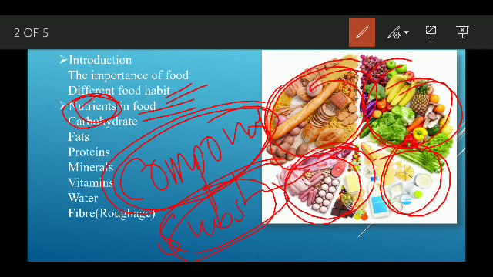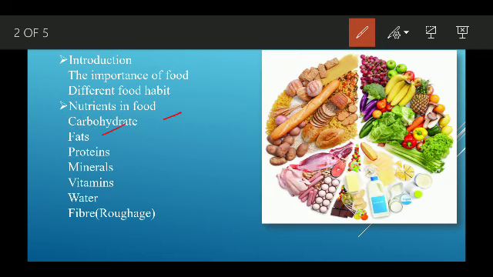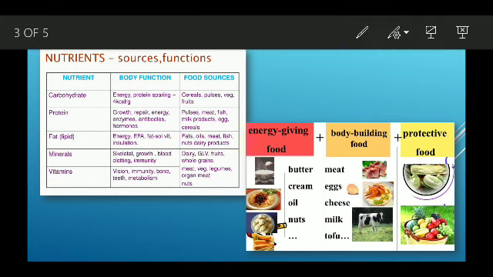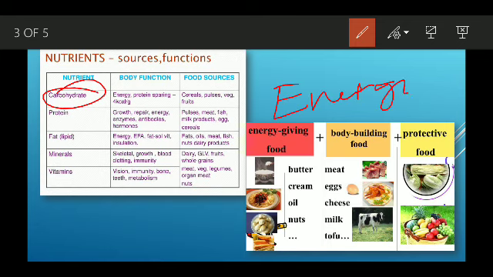So these nutrients are of 7 types. Those are carbohydrate, fat, protein, then minerals, vitamins, water, and roughage, that is fiber. We'll see everything one by one. So the carbohydrates are basically required for energy purpose. We consume carbohydrate for energy.